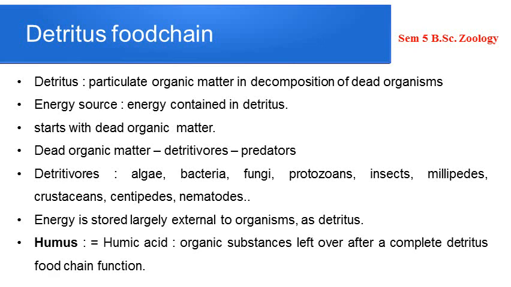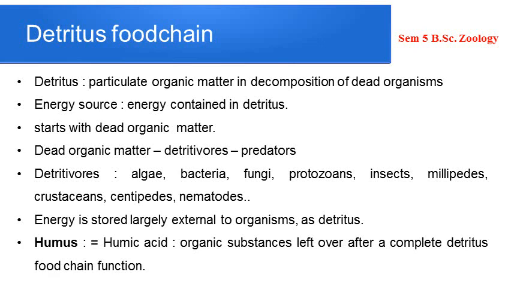Now, here the first trophic level is occupied by the dead organic matter. That is dead plants and animals, and these dead plants and animals are fed upon by the detritivores. So what are detritivores? Detritivores are those organisms which feed upon detritus. So we already saw that detritus means decaying or decomposing organic matter. So detritivores are those organisms which feed upon detritus and bring about decomposition or the breakdown of that organic matter.